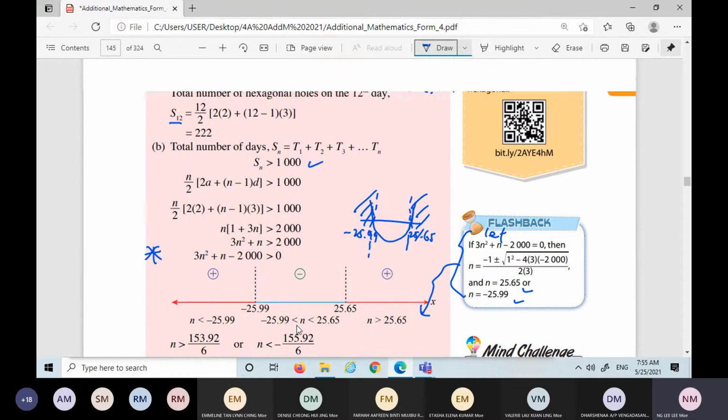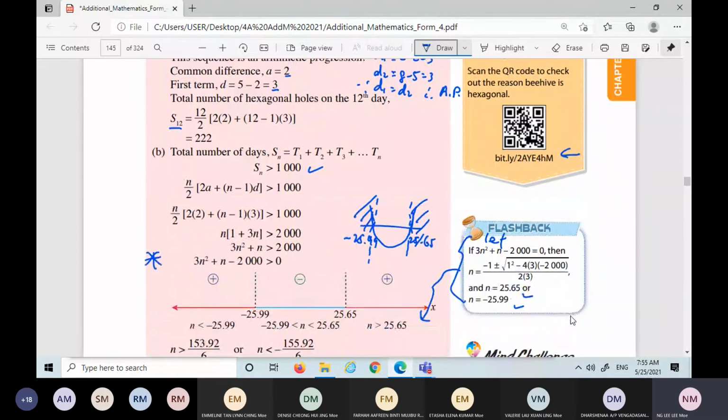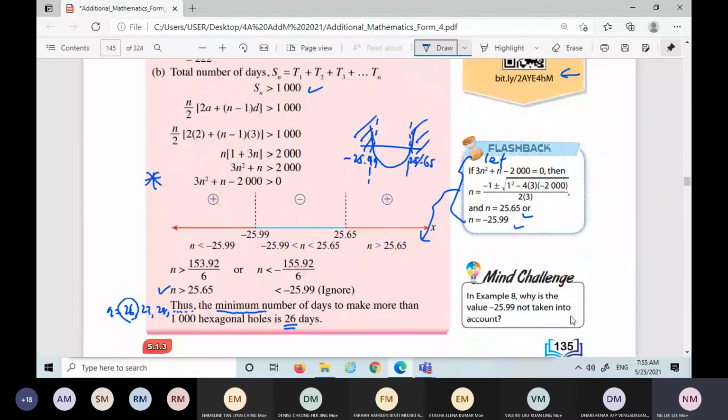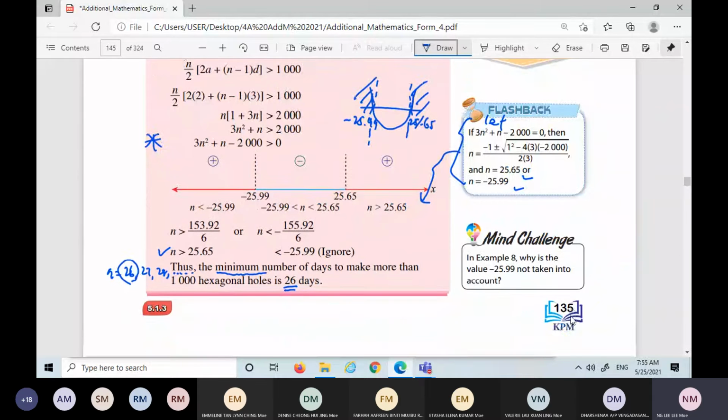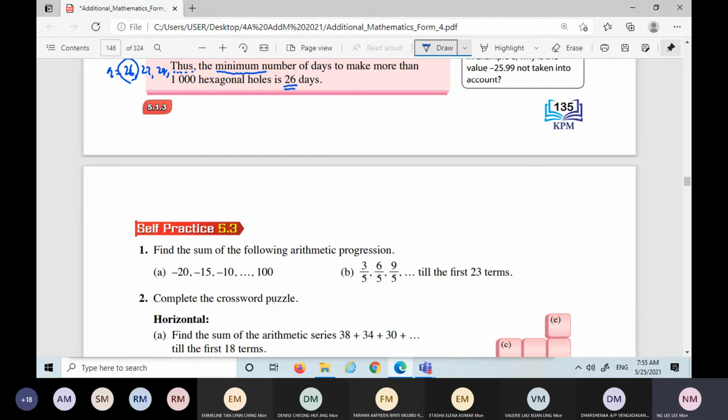Okay, and then this one. What's interesting in this? Why is the beehive in this shape? Hexagonal. You can see this. This one I don't want to go through with you. Okay, so we finish this part. This one will be your homework.